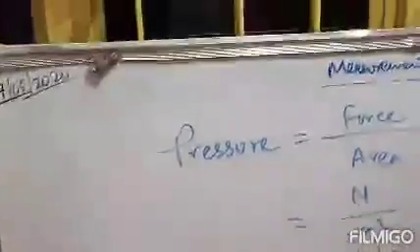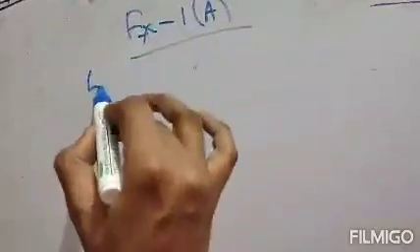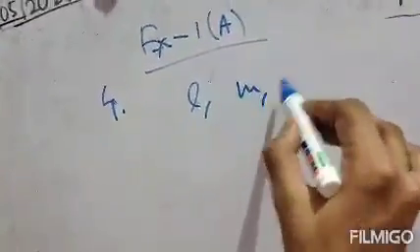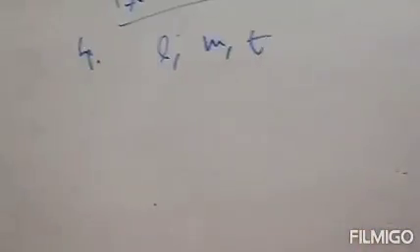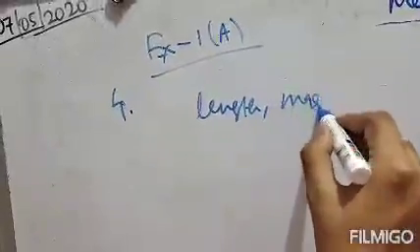Next we will solve some exercise questions from the first part, exercise 1A. Question number 4 from exercise 1A says: name the three fundamental quantities. The three fundamental quantities are length, mass and time. So you will write like this: length, mass and time. These three are your fundamental quantities.